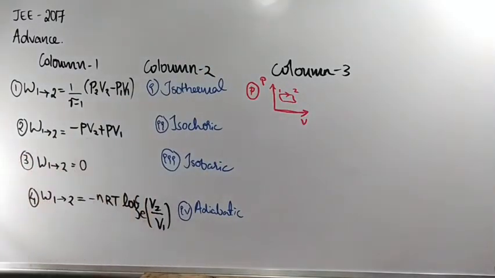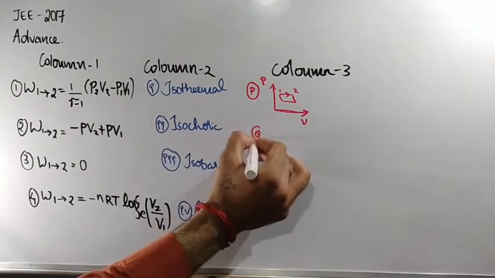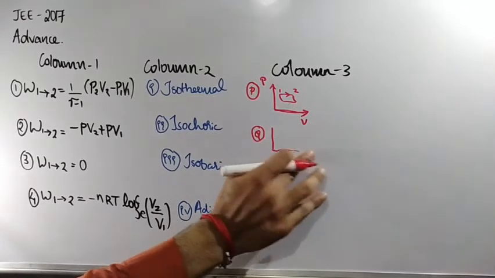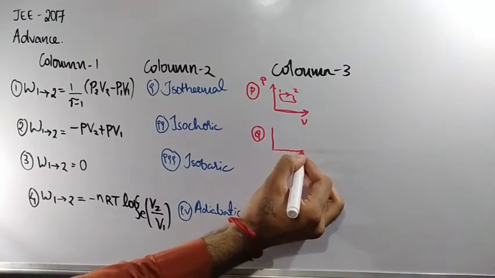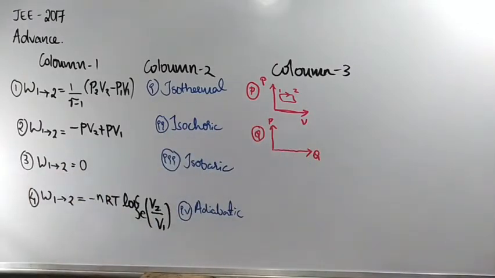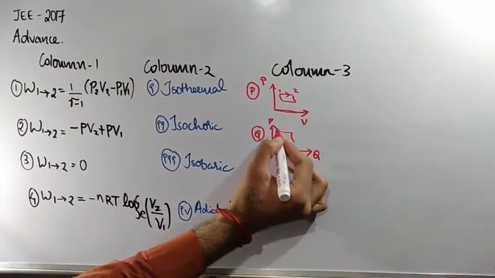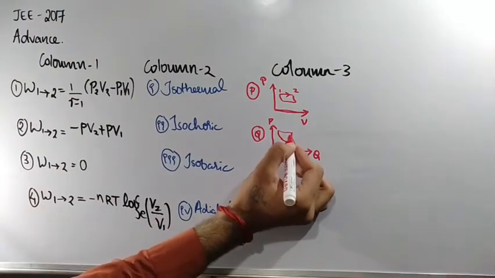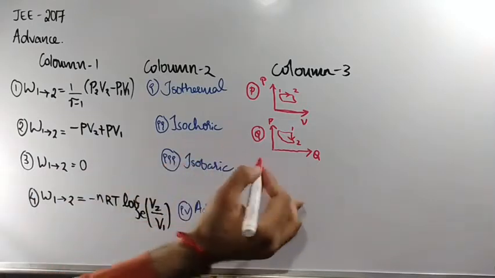Next, in Q graph they had given this, this is 1, this is 2, the process in this manner. Clear? Next, the third option R they had given.